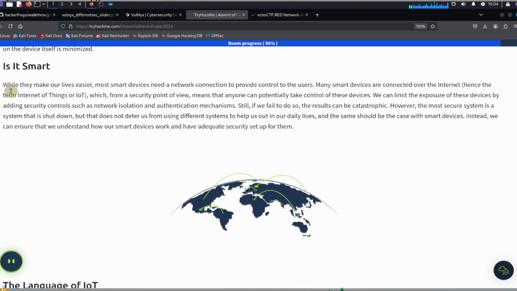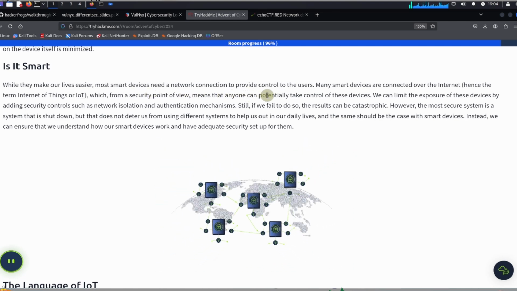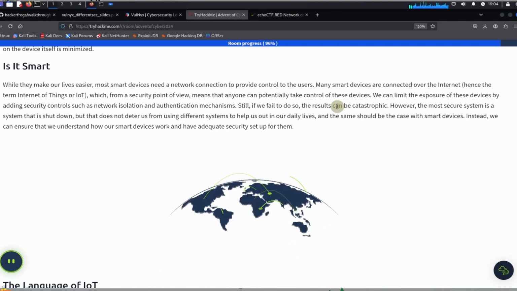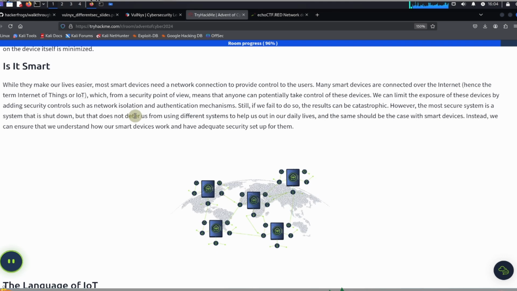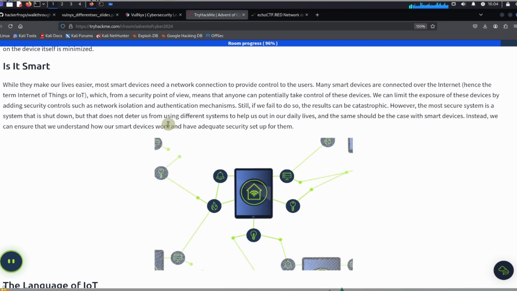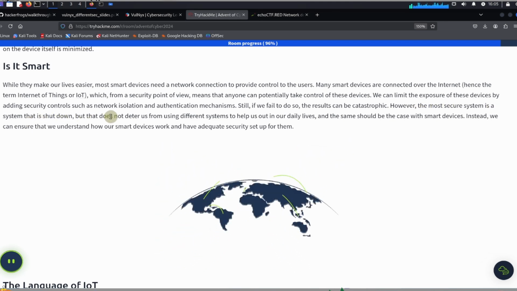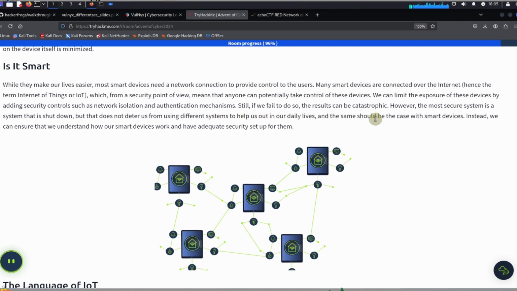minimized. Is it smart? While they make our lives easier, most smart devices need a network connection to provide control to the users. Many smart devices are connected over the internet, hence the term Internet of Things or IoT, which, from a security point of view, means that anyone could potentially take control of these devices. We can limit the exposure of these devices by adding security controls such as network isolation and authentication mechanisms. Still, if we fail to do so, the results can be catastrophic.